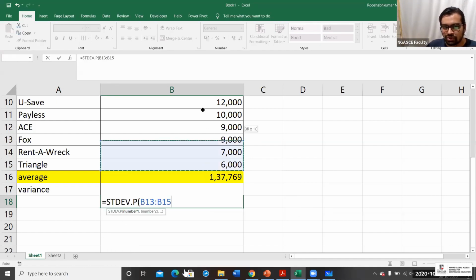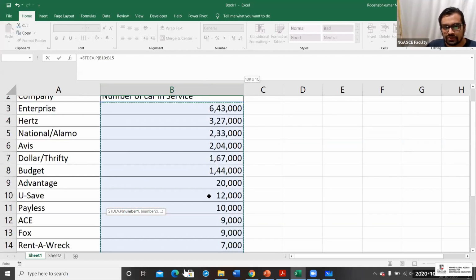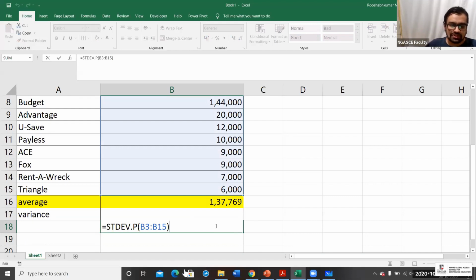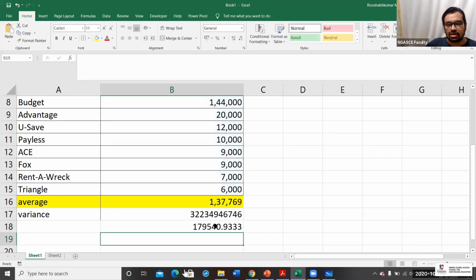Have you noticed that? This is a formula. Now you just tell me, what is a deviation? Deviation is so huge. Why?